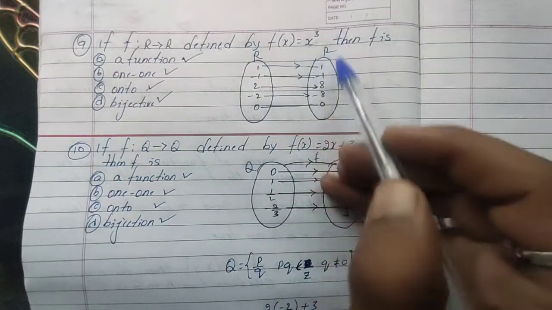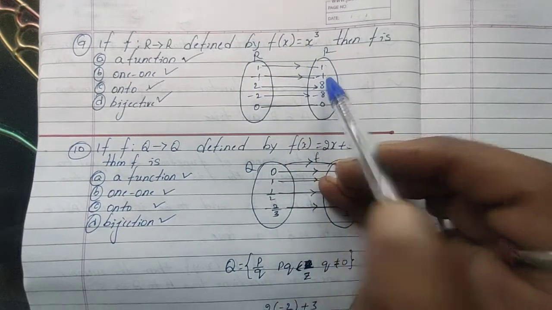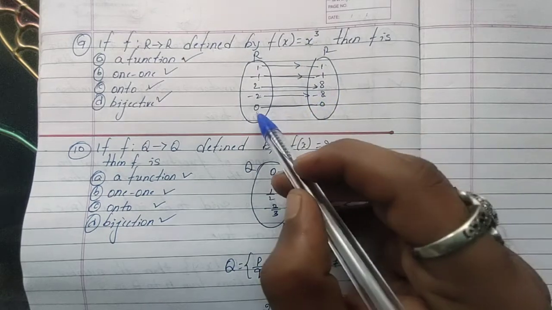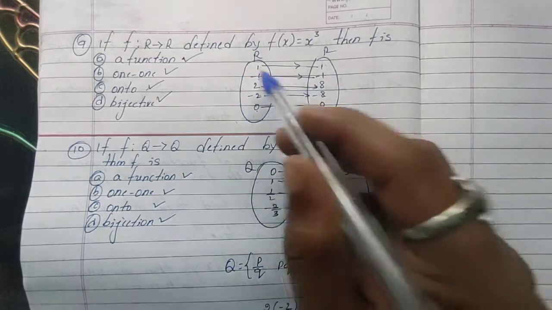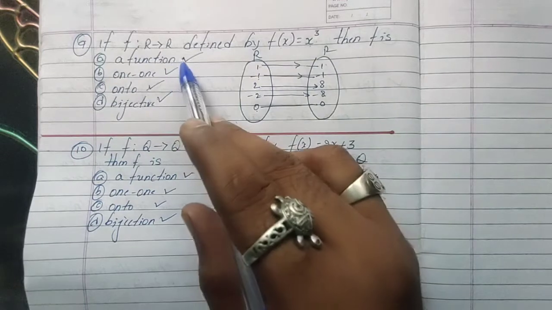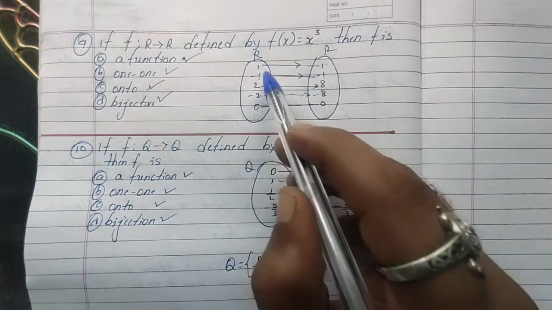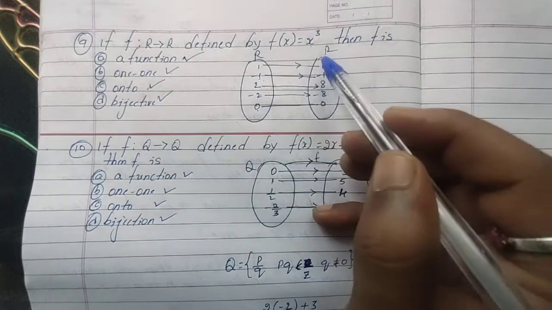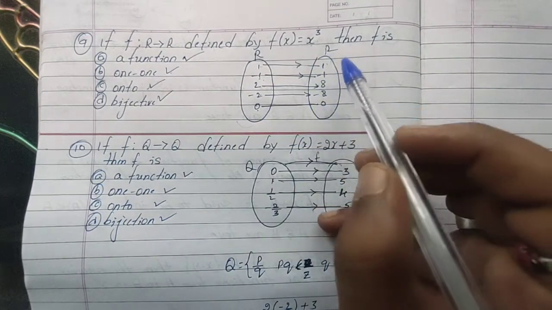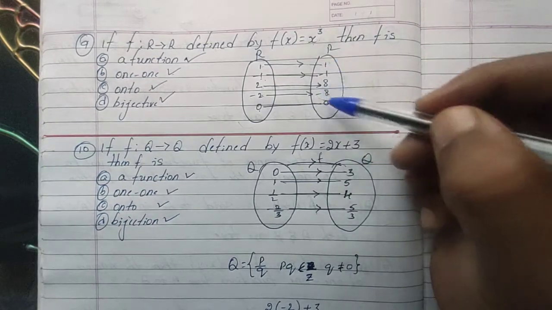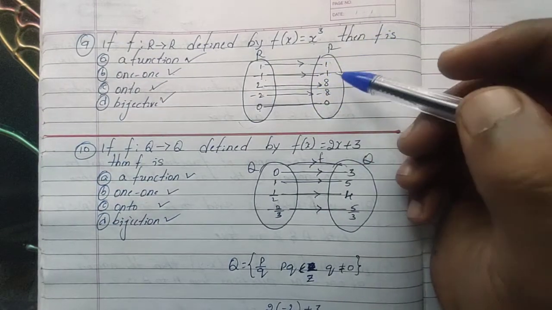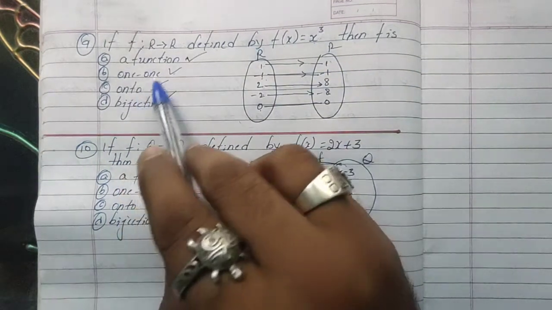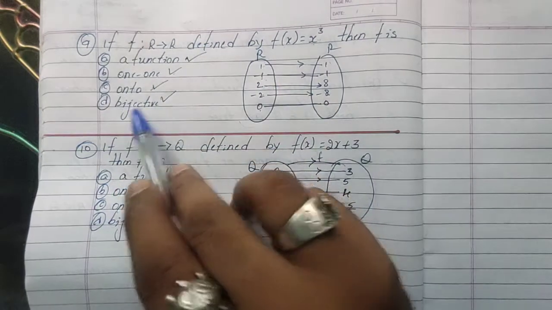If you take 1 cube is 1, minus 1 cube is minus 1, 2 cube is 8, minus 2 cube is minus 8, and 0 as well. You take any element, there is some image, so it's a function. Every element has a different image, so it is one to one. All the images group together is nothing but the range. Range and codomain, if you compare, both are equal, so it is onto. When it is one to one and onto, then it is bijective.